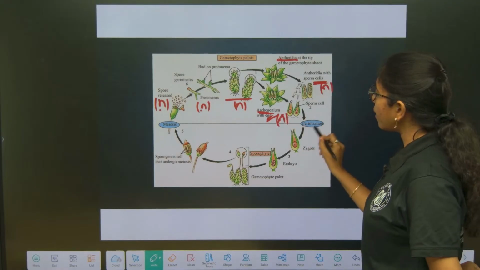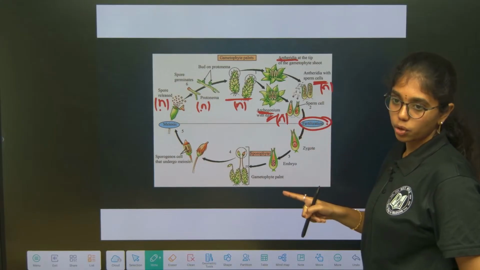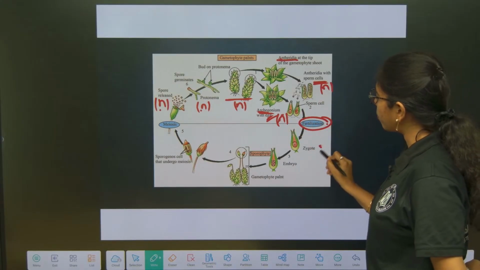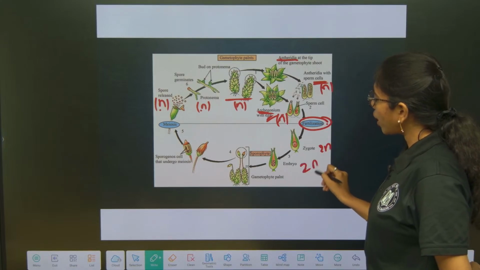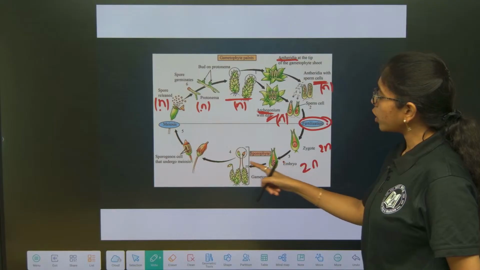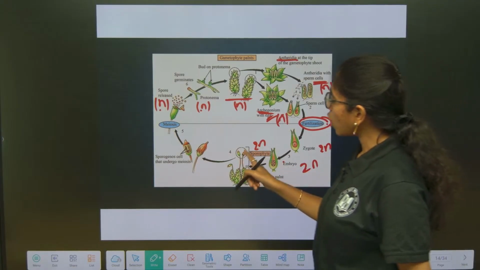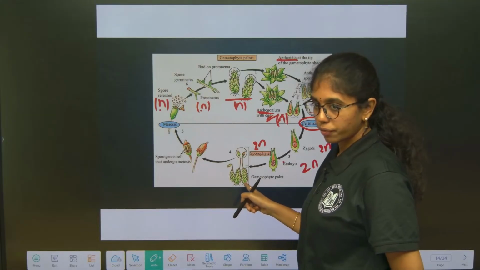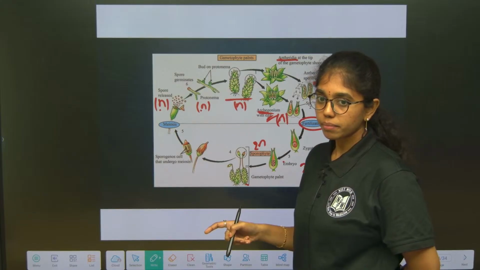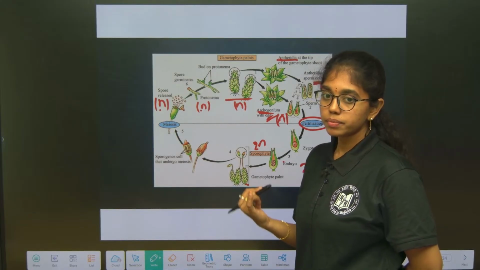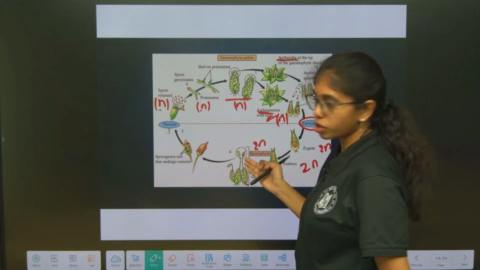Okay, and after fertilization, the site of fertilization is inside archegonia. After fertilization, diploid zygote is formed. Diploid zygote matures to diploid embryo. Diploid embryo will mature to diploid sporophyte. So, what are the components of sporophyte? This is the structure of funaria. In funaria, what are the components of sporophyte? Capsule, seta, foot. Foot, seta, capsule. These are the components of the sporophyte.